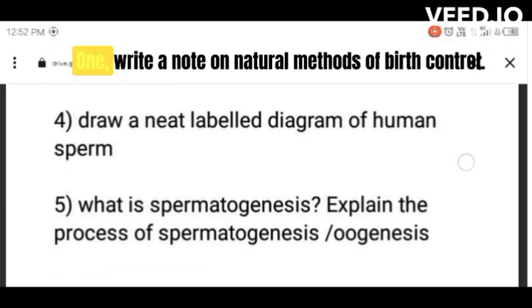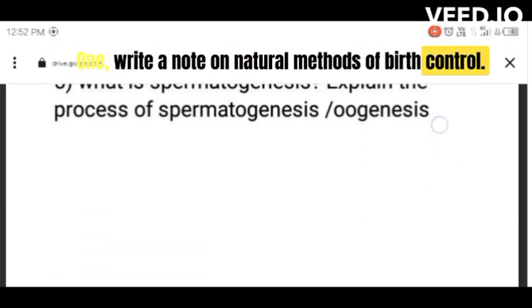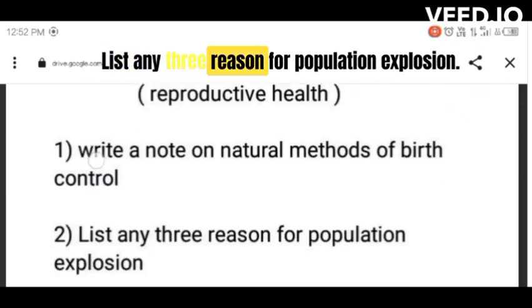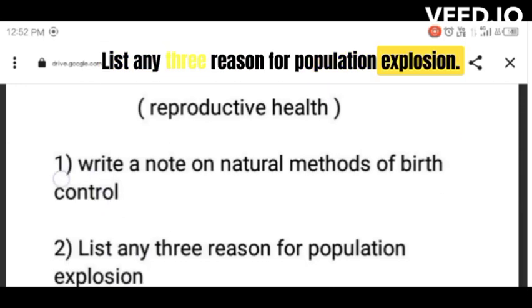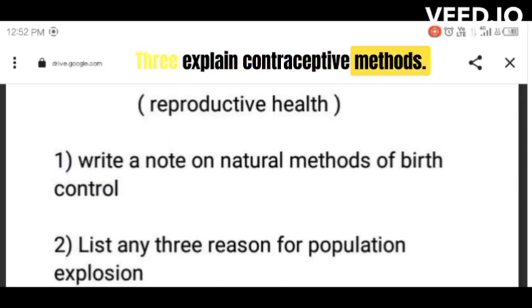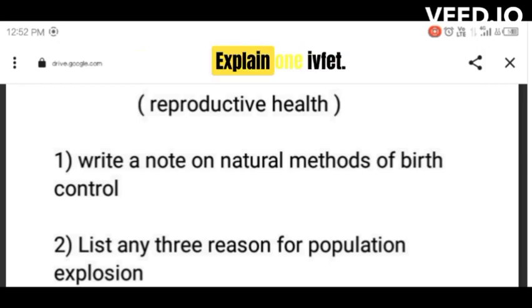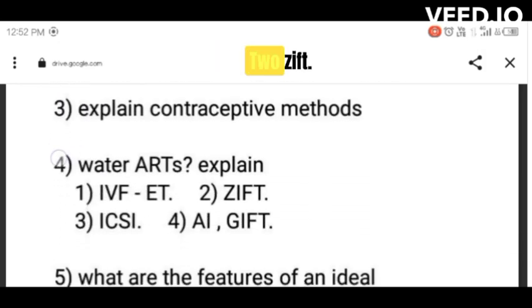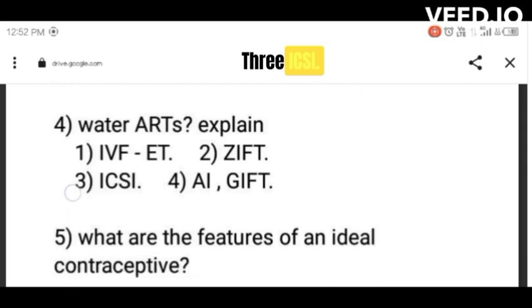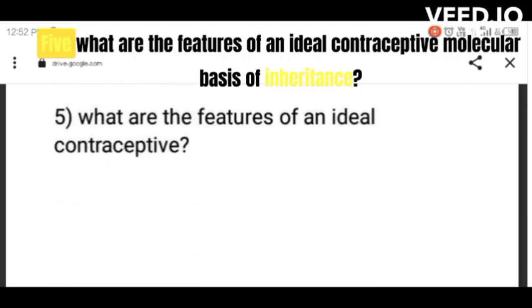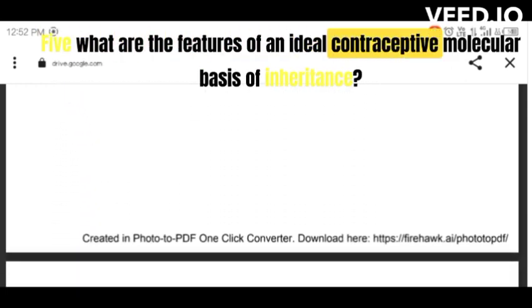Reproductive health. 1. Write a note on natural methods of birth control. 2. List any 3 reasons for population explosion. 3. Explain contraceptive methods. 4. Assisted reproductive technologies: explain 1. IVF-ET. 2. ZIFT. 3. ICSI. 4. AI, GIFT. 5. What are the features of an ideal contraceptive?